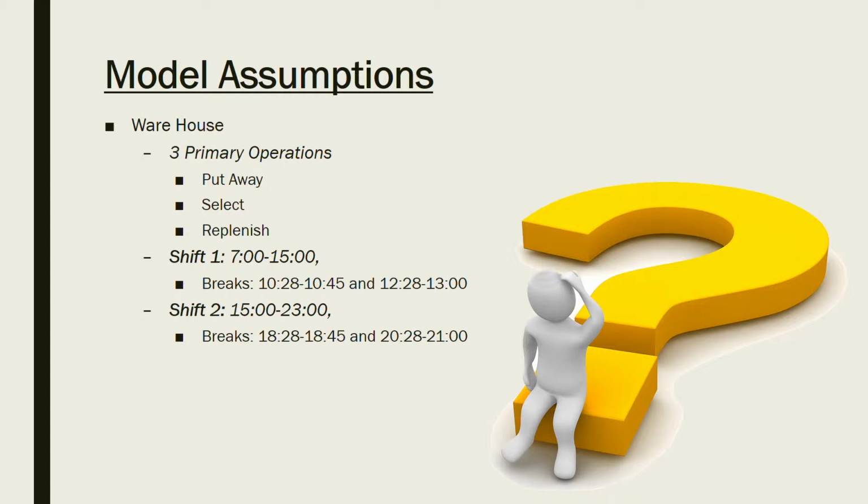At the warehouse, there are three primary operations: put away, select, and replenish. The put away operation includes receivers who unload delivery trucks and put away operators who transport the pallets from the receiving area and place them on racks. For the select operation, selectors handle outbound shipments and pull products from the rack to ship. Finally, for the replenish operation, replenish operators take pallets stored on higher shelves to replenish the stock the selectors picked for orders.